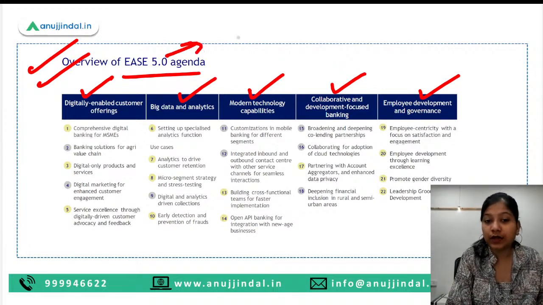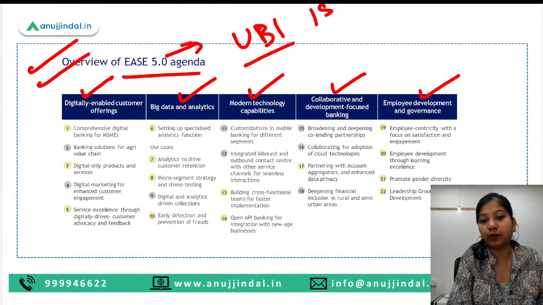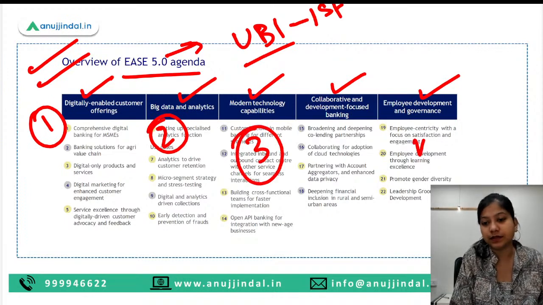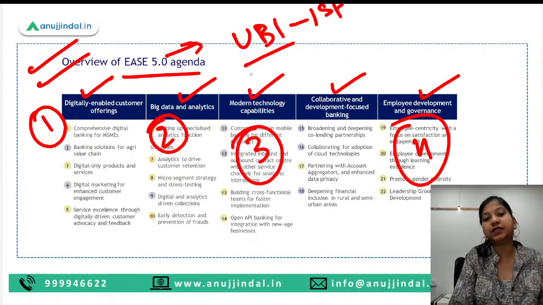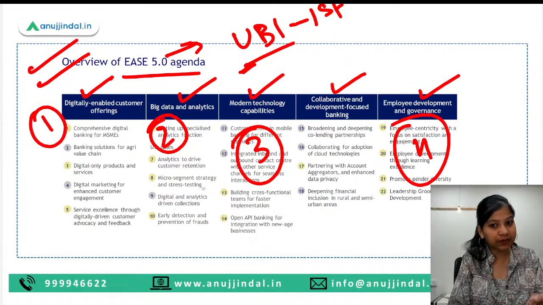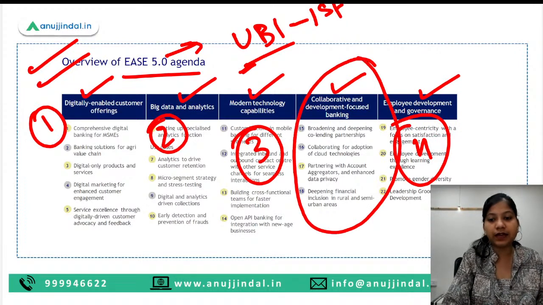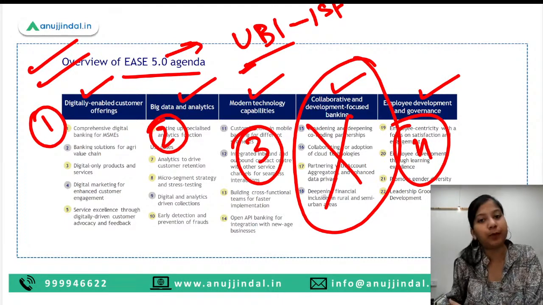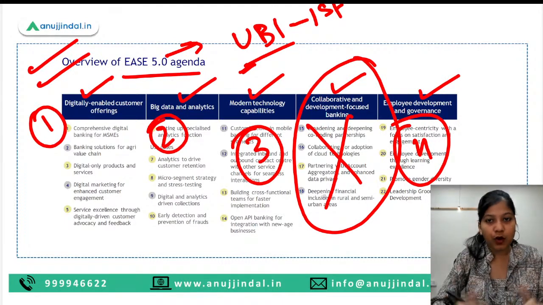And in this particular ranking, Union Bank of India has performed first because it has performed well on 4 parameters. So these are the 4 parameters in which Union Bank of India has performed really well, and this is the parameter where it is lacking. You can remember it in this manner: UBI does not collaborate with anyone for its growth.